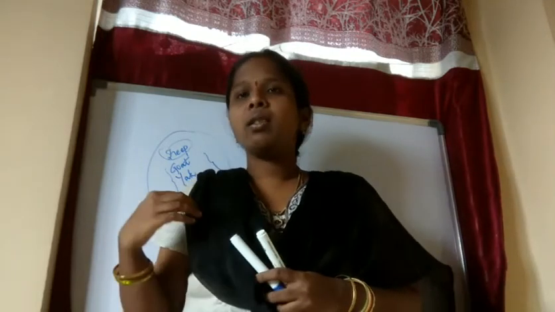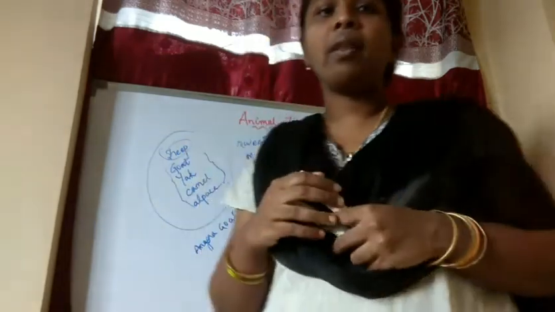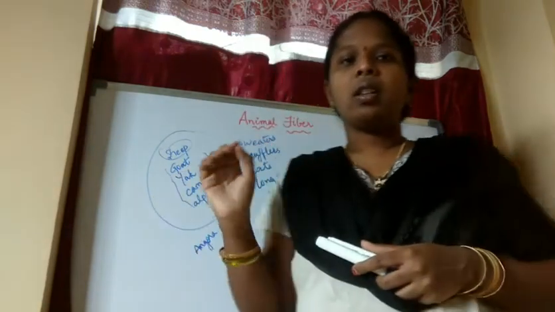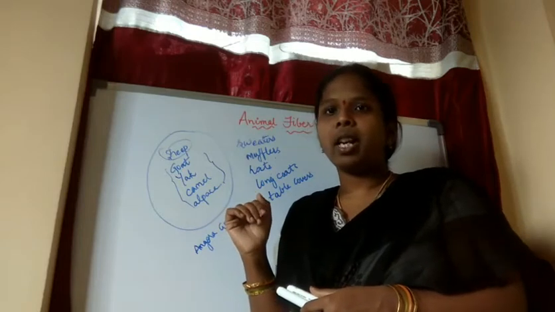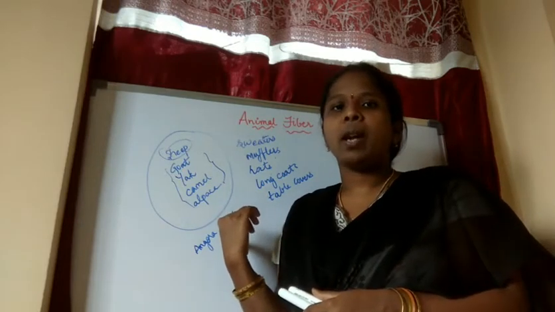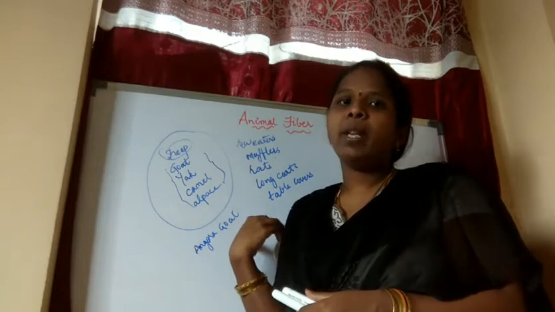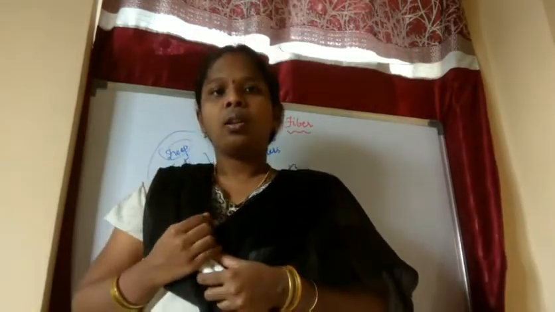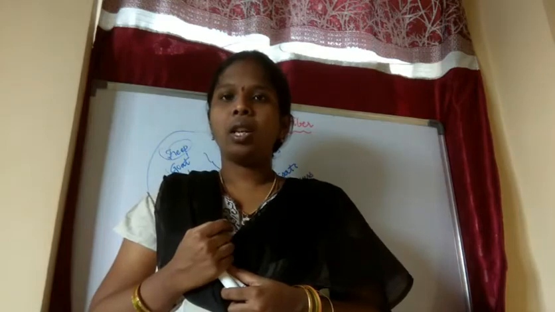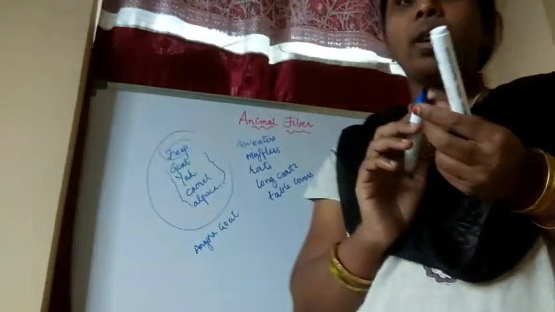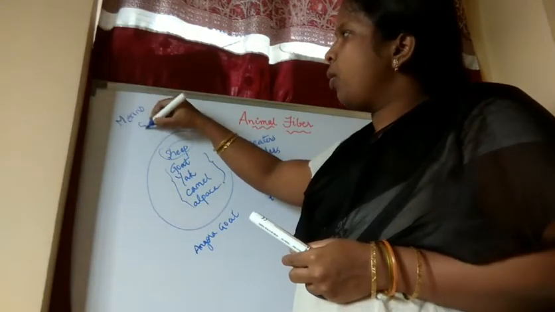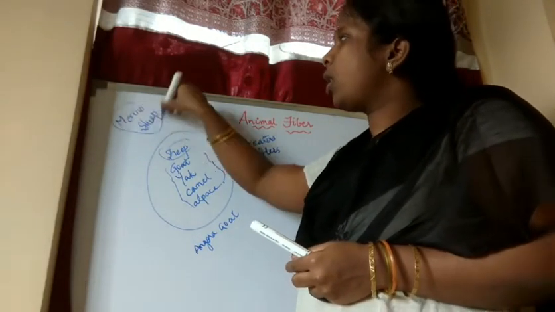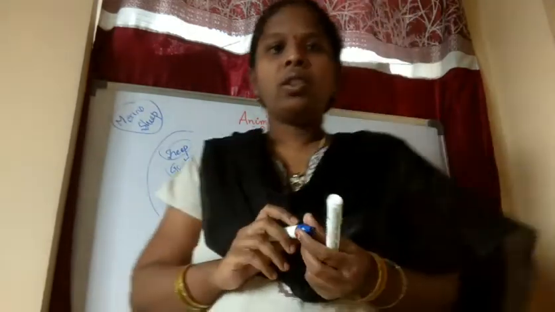When compared to this, the hair of the camel is not the same as the Angora goat, because the camel's hair is very rough. When compared to the merino sheep and also the Angora goat, their hair will be smooth. And also good quality of wool is obtained from merino sheep. So good quality of wool is obtained from what, children? Merino sheep.